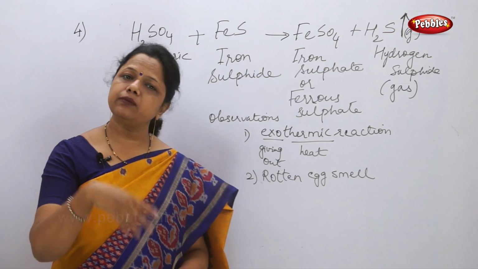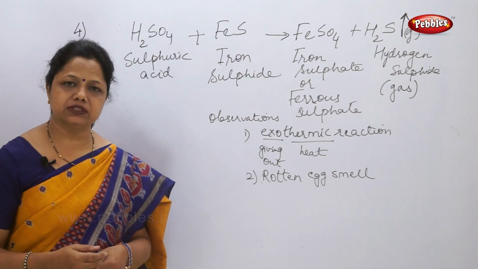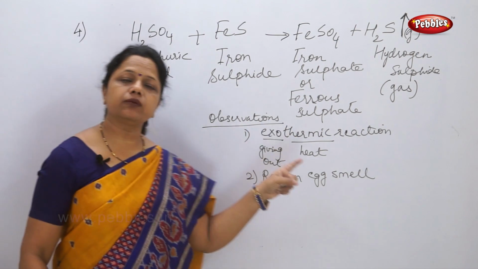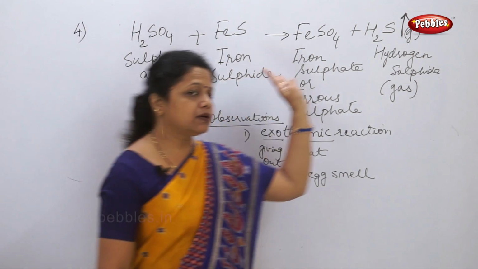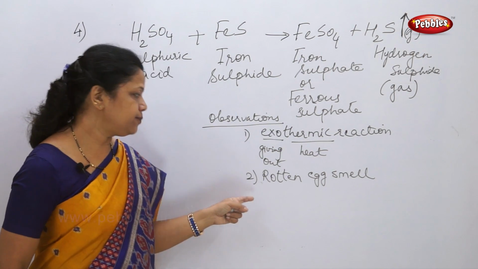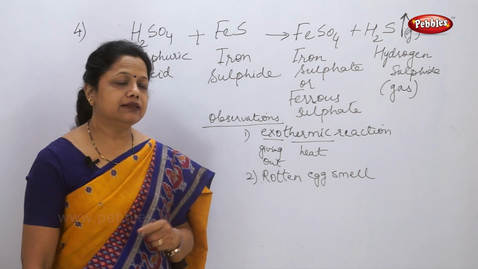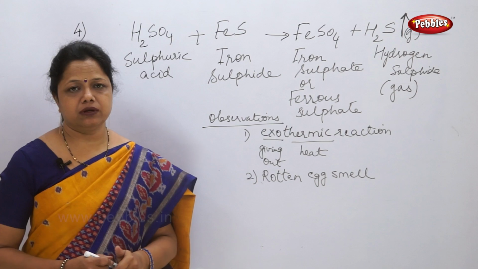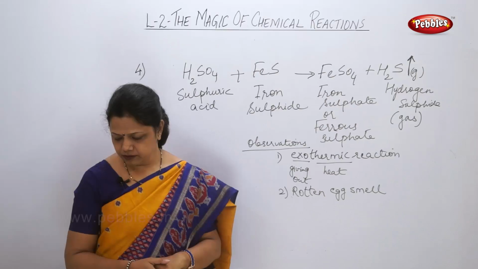This reaction can be given to you in the form of a question, and they can ask you to write any two observations. So these are the observations for this reaction. First, it is an exothermic reaction. It gives out heat, that means a large amount of heat is formed with the products. And secondly, it gives out a very bad smell which smells of rotten egg. This rotten egg smell is due to the hydrogen sulfide which is formed. So this is the reaction where such observations are seen.